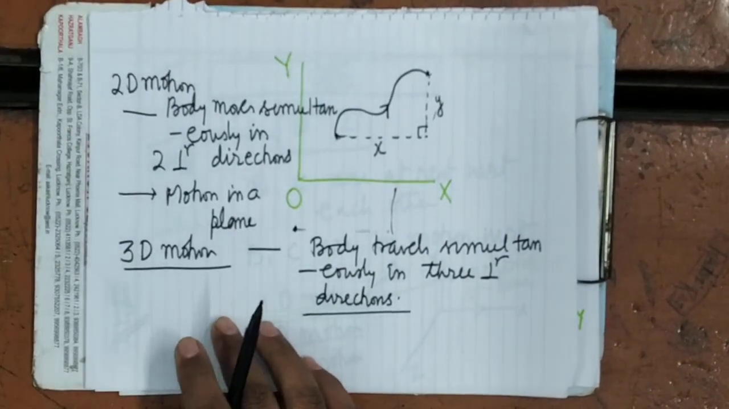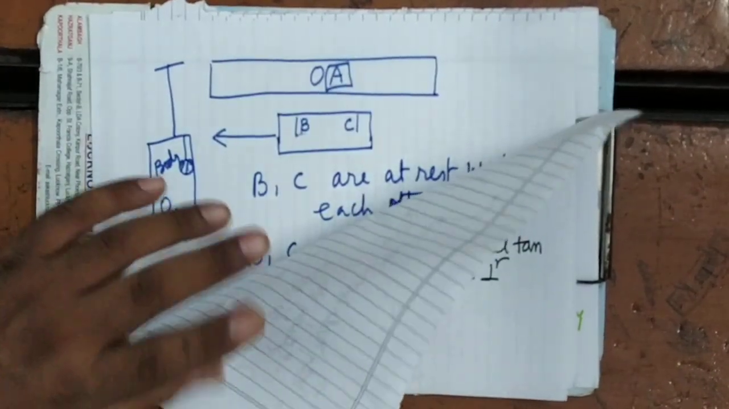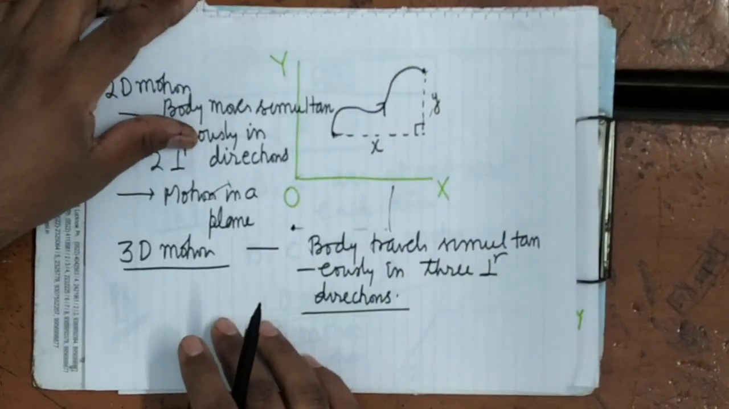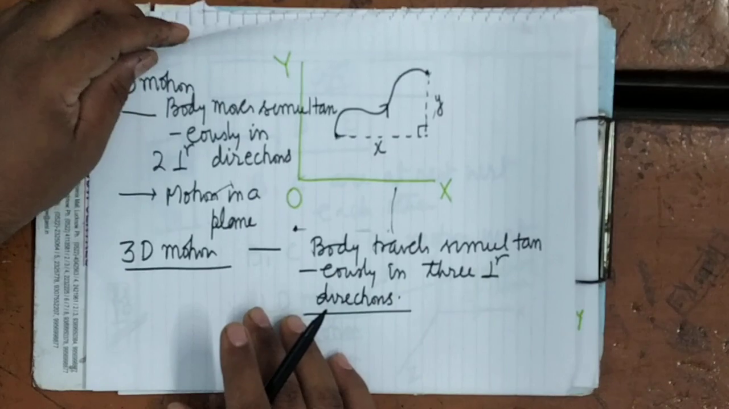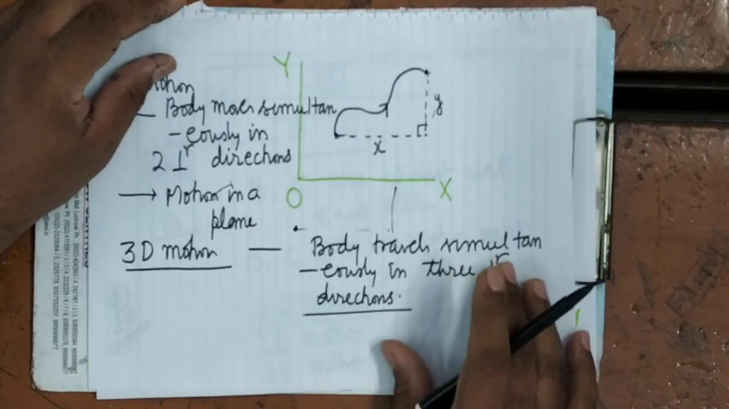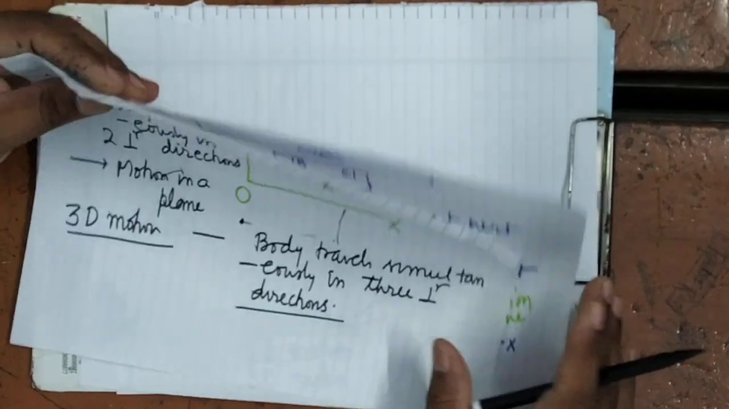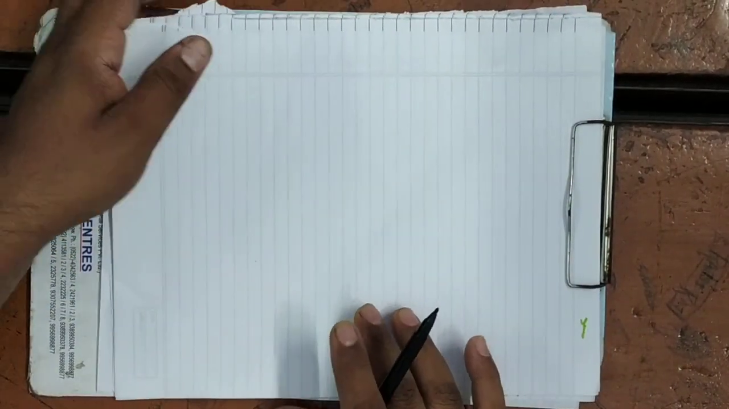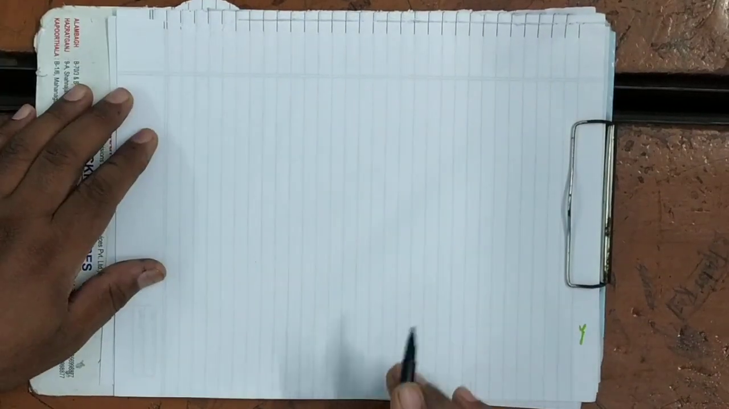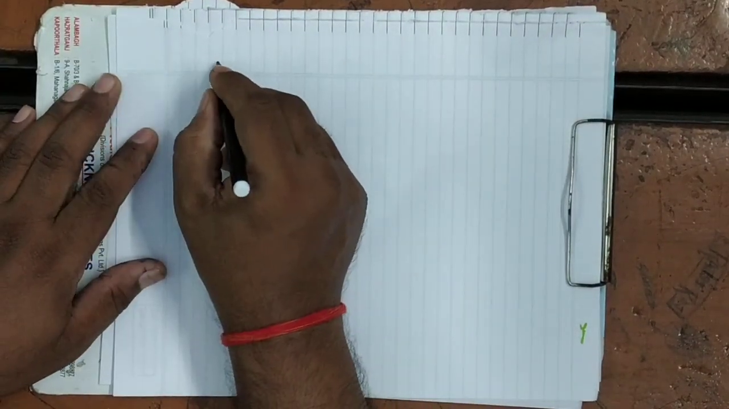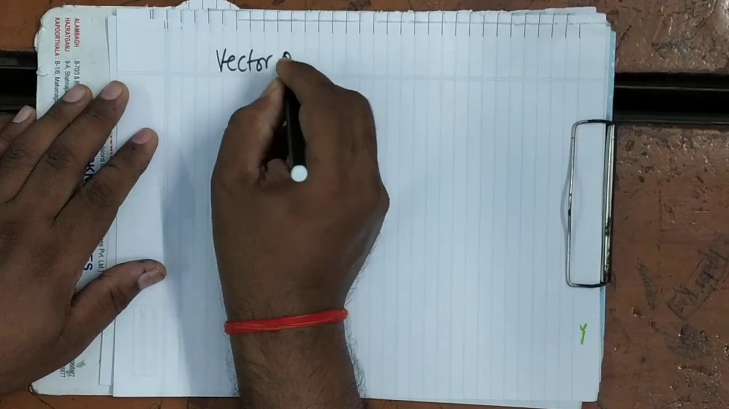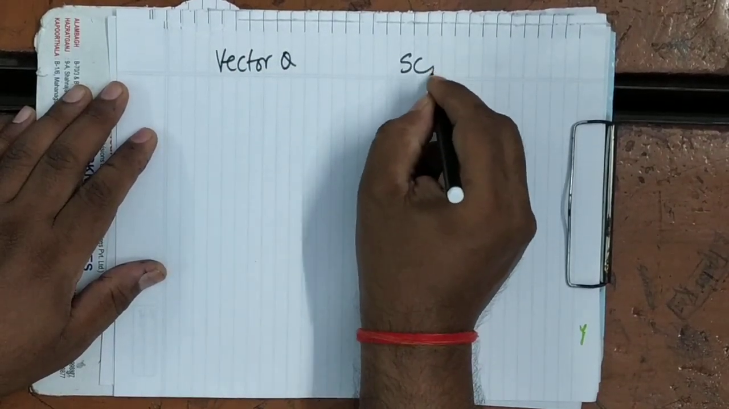But in this chapter 4, it is the motion in a straight line. It is the one-dimensional motion. It is confined only to the one-dimensional motion. Now see here, some basic terms I am going to explain to you, for example, distance and displacement. Before that, I will also explain vector quantity and scalar quantity.